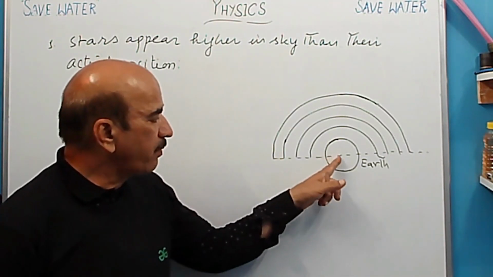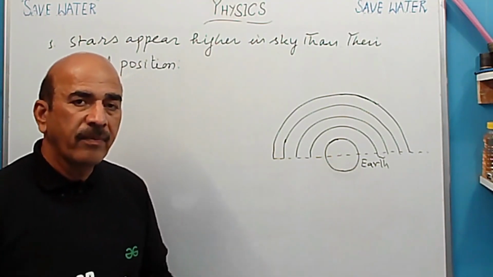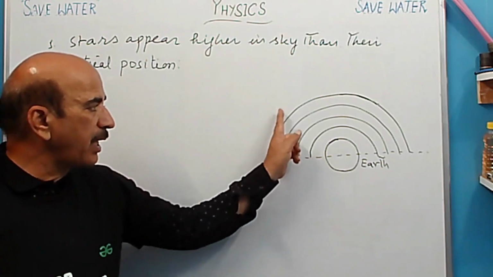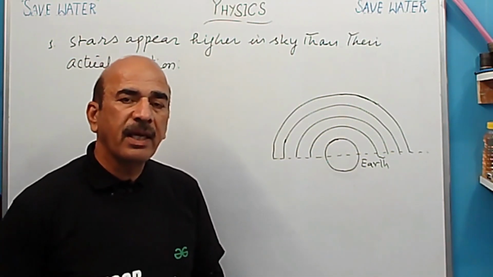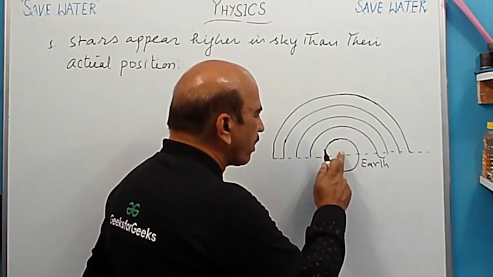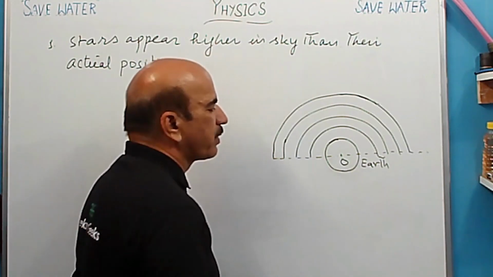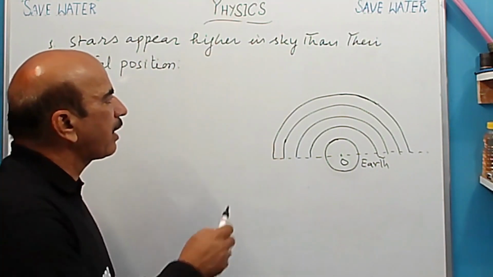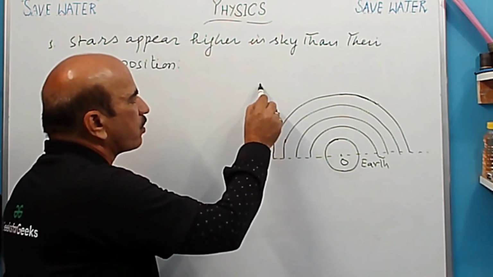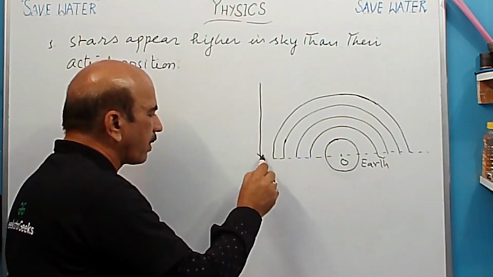So for this, first we have to draw the diagram. तो ये हमने diagram बनाया. देखिए, this is the earth and surrounded by different layers of air. So different layers of air are there, and observer is here on the earth. Observer क्या होता है? I am writing here O. O means observer is on the earth. We are observer, no? And we know that refractive index जो होता है, okay, it increases when we come towards the earth. Okay, ऐसे आते हैं.